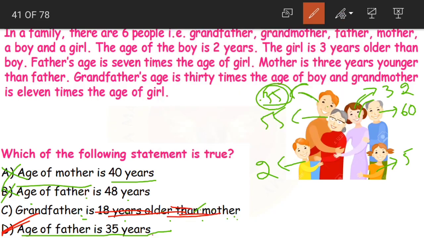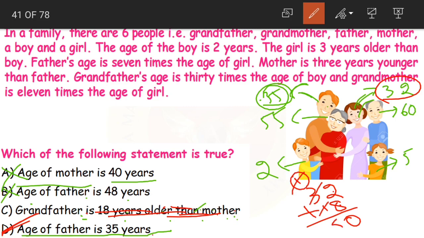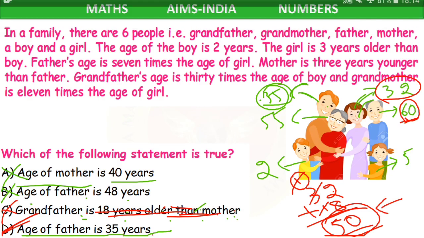Now let us check whether this is actually false or not. Grandfather is 18 years older than mother. Mother is 32 years old plus 18. 8 plus 2 is 10, 0 here, 1 carried, 3 plus 1 is 4, 4 plus 1 is 5. So is grandfather 50 years old? No, grandfather is 60 years old. So again C is also our wrong answer. Option D is our correct answer.